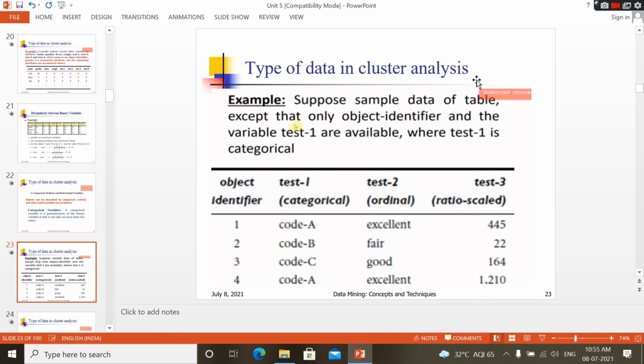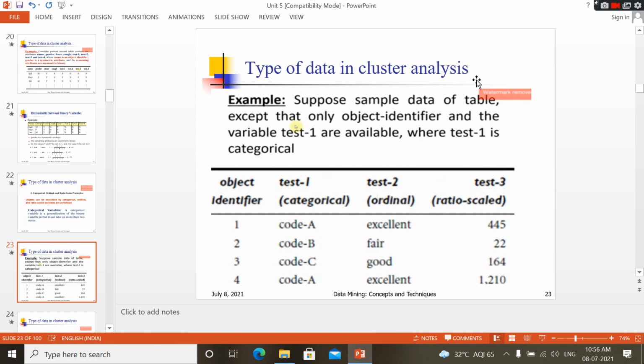For example, these objects are patients. Test1 is categorical. If the test is conducted, the report comes like code A, code B, code C, again code A. Class A, class B, class C, class A. These are the categorical values. A, B, C are different categories.